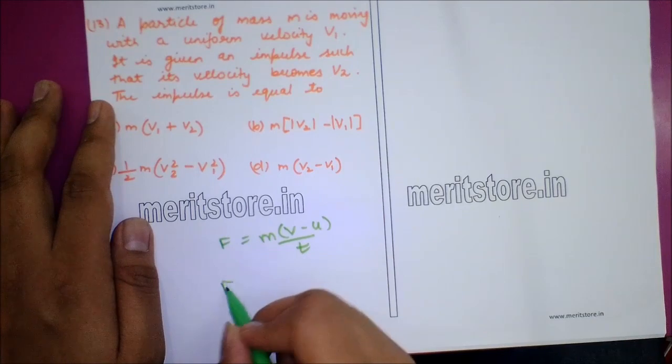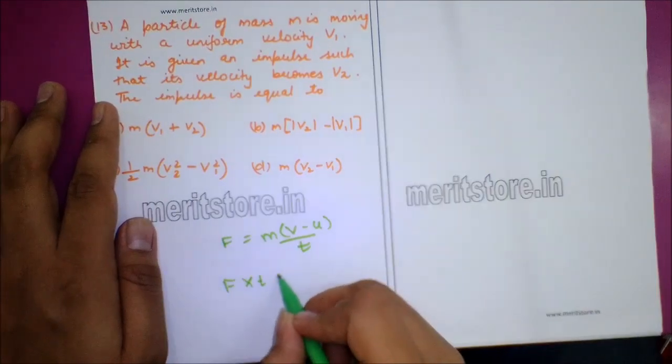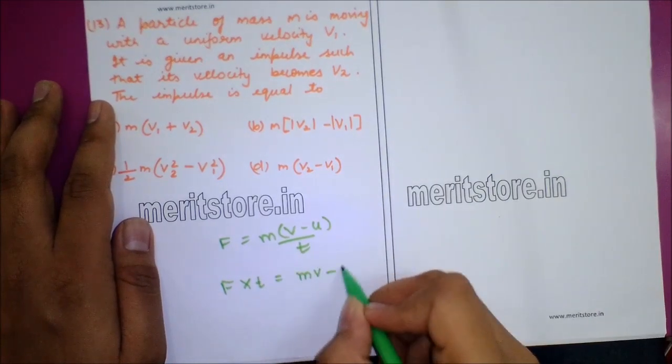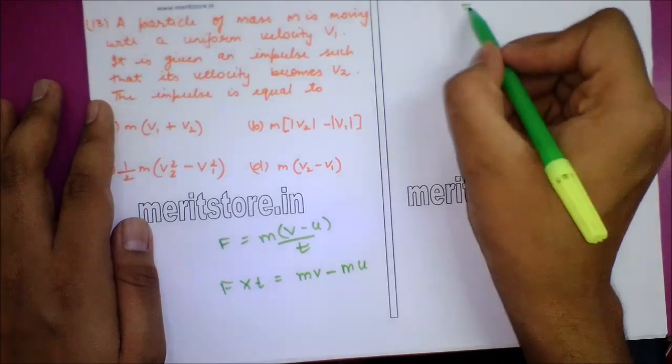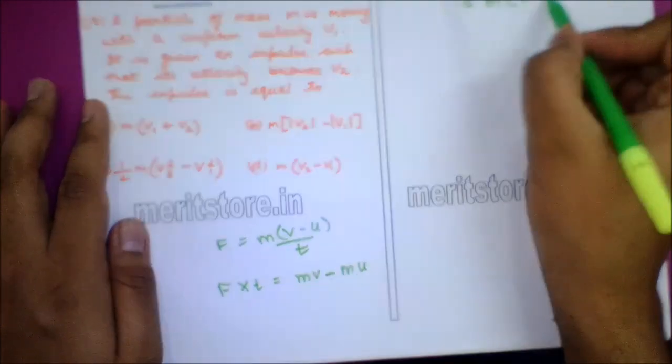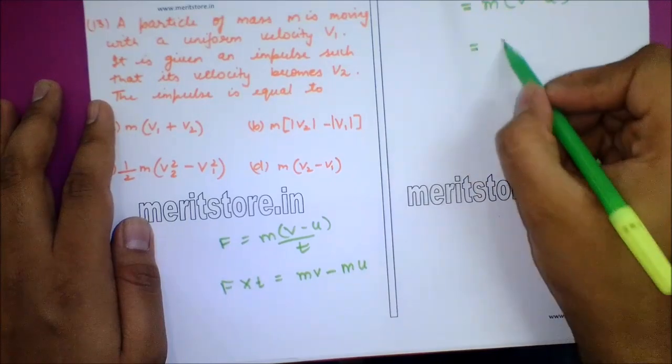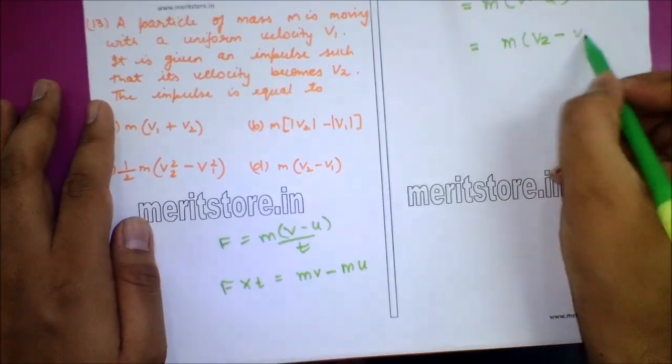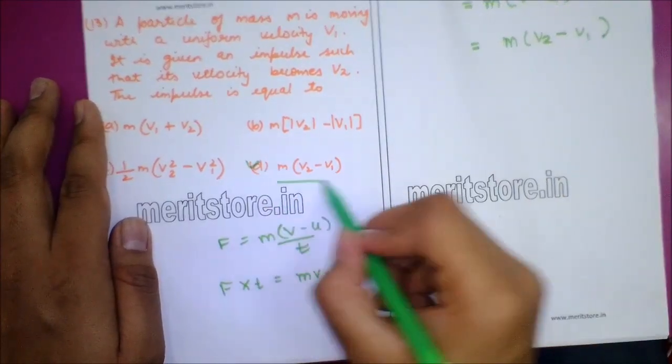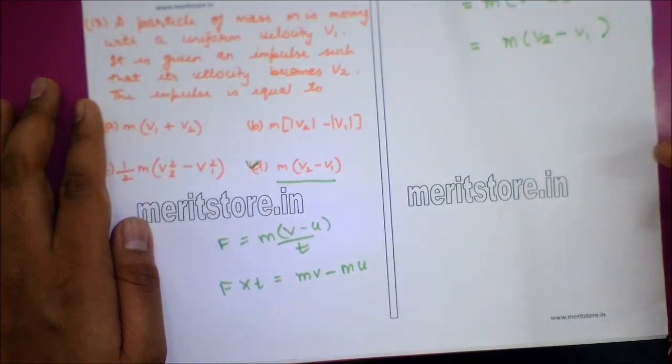On solving or cross multiplication, we get F into t is equal to mv minus mu, which is nothing but m into v minus u, which is equal to m into v2 minus v1. So option D, m(v2 minus v1), is the correct answer.